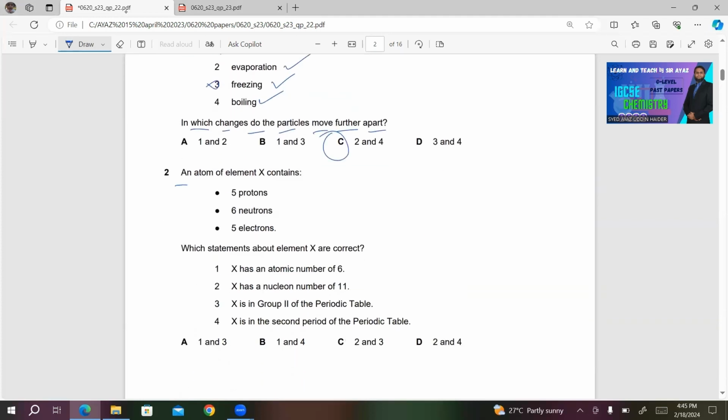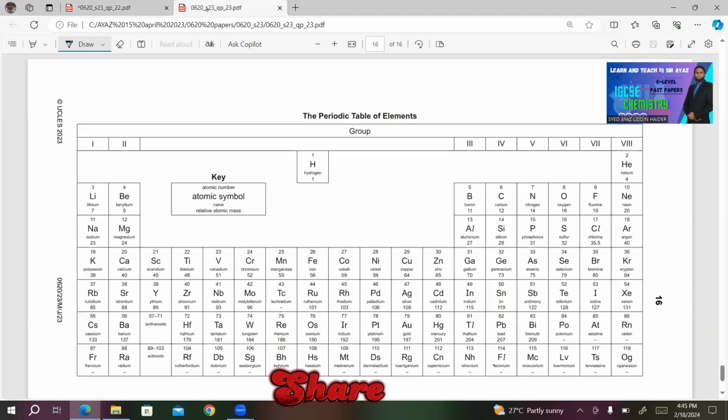Question number 2, an atom of element X contains 5 protons, 6 neutrons, 5 electrons. Which statements about element X are correct? Now, which element do we have with the proton number of 5? We have boron.